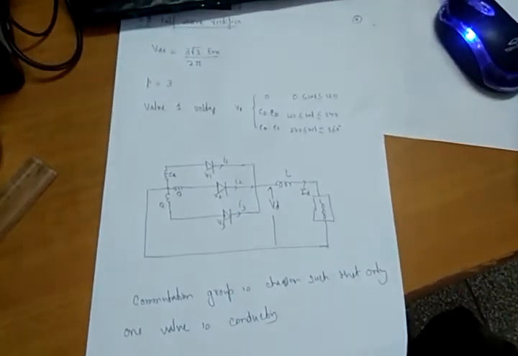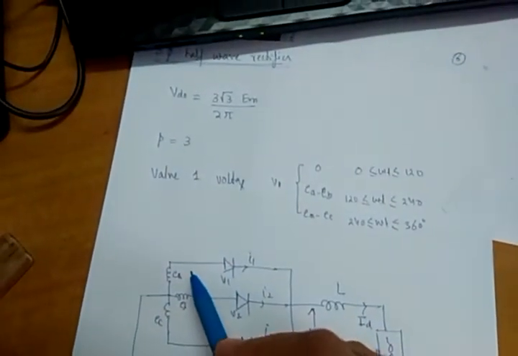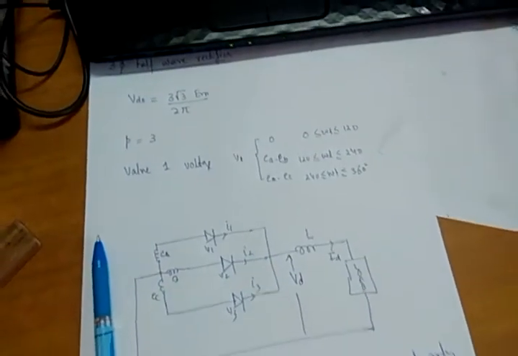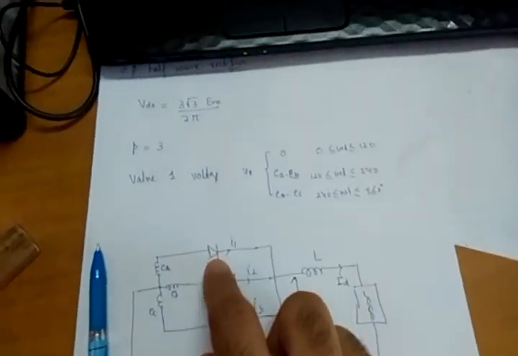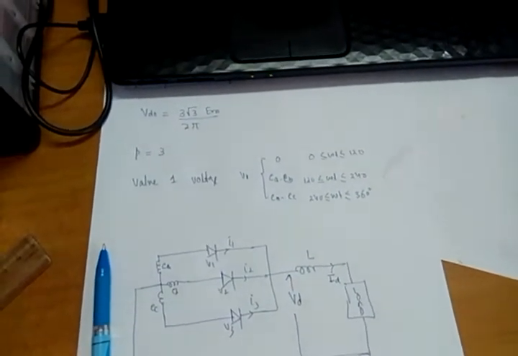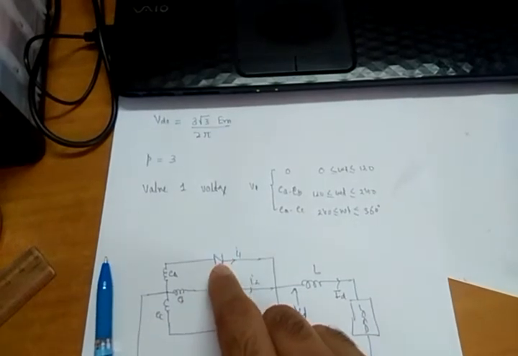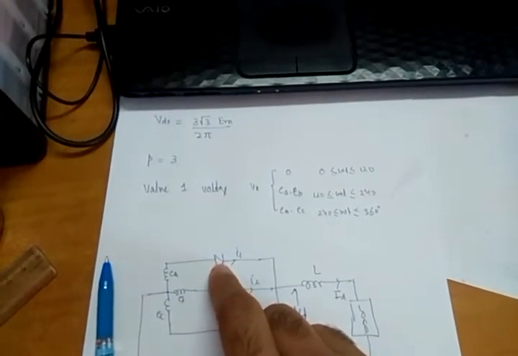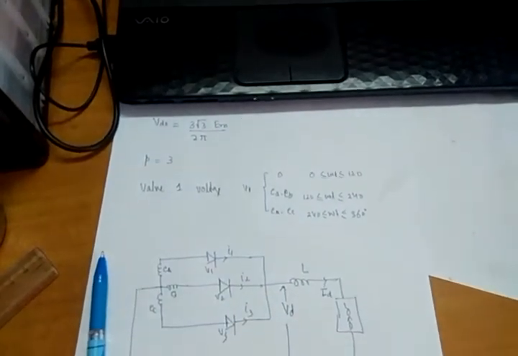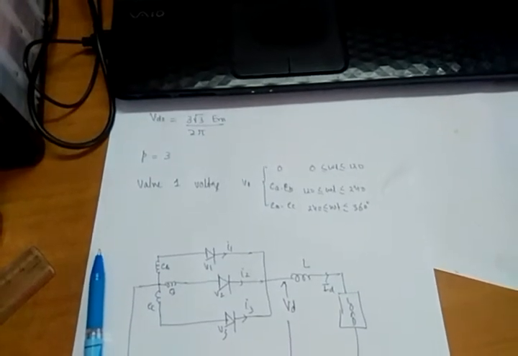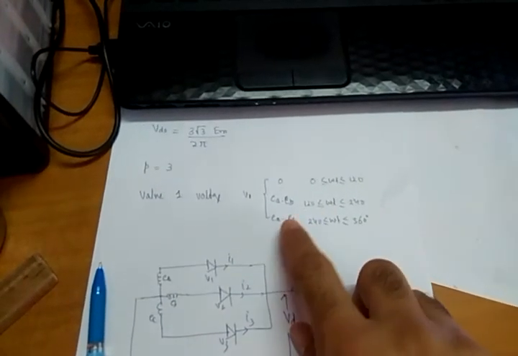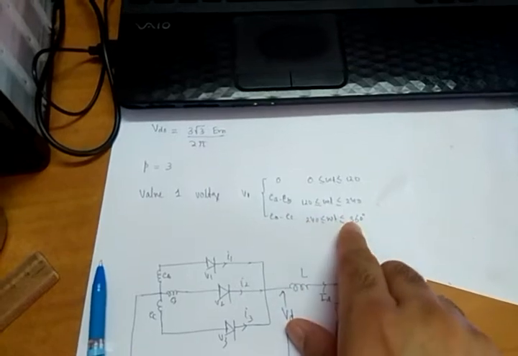For 120 degrees, this diode will conduct. If it conducts for 120 degrees, it will remain short, so the voltage V1 drop across this will be equal to 0. For 120 to 240 degrees, it will remain off, and there will be some drop across this, given by EA minus EB. And from 240 to 360 degrees, the drop will be given by EA minus EC.